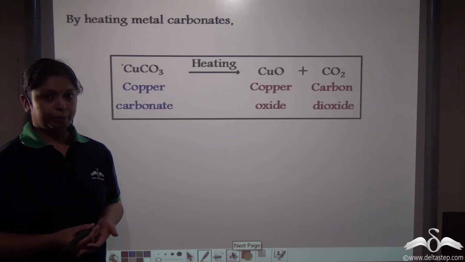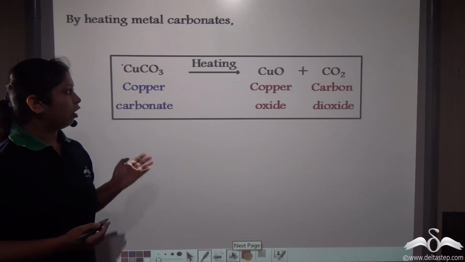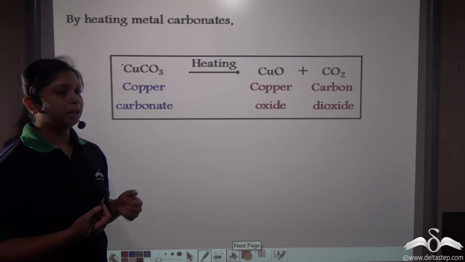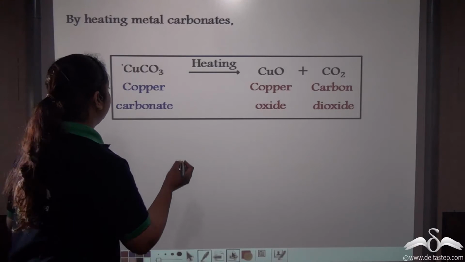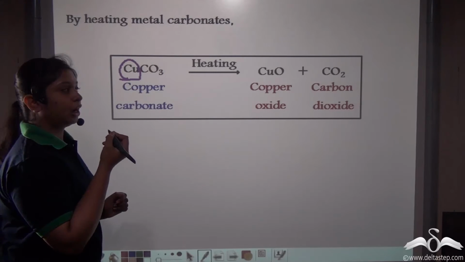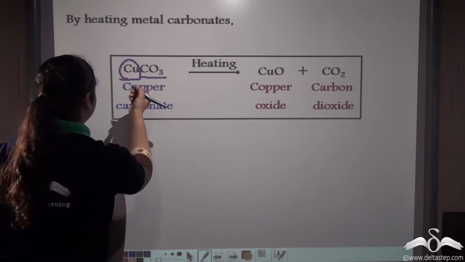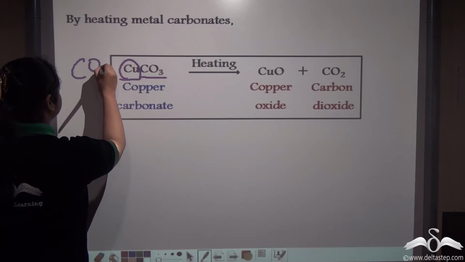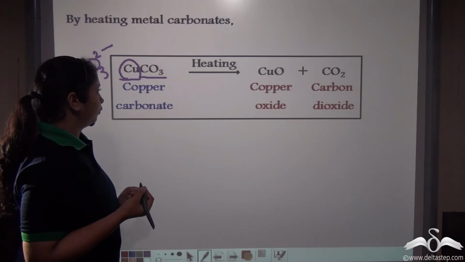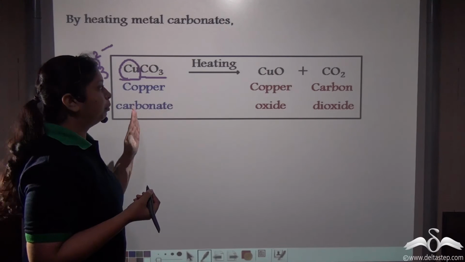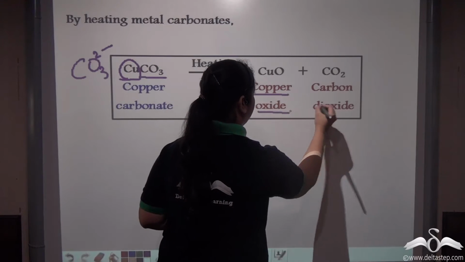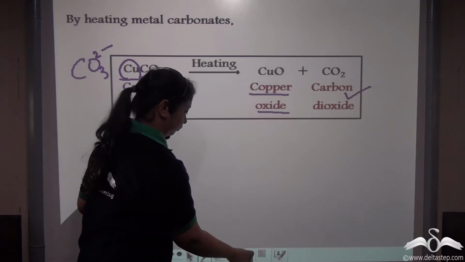Another class of carbon compounds known as metal carbonates also upon heating gives the corresponding metal oxide and carbon dioxide. So here we have the metal component as copper and the carbonate radical is CO3 2-. This is the carbonate radical. So whenever you heat copper carbonate, you get the metal oxide, which is copper oxide, and carbon dioxide.